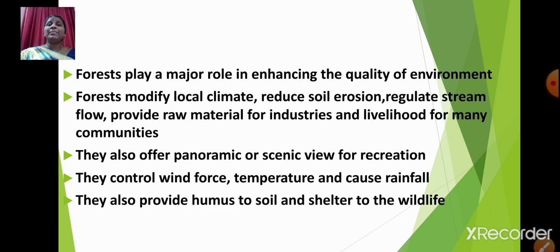They also offer panoramic or scenic view for recreation. The wind force is controlled, temperature is controlled. Forests also cause rainfall. Not only these, students, forests also provide humus to soil, that adds fertility to the soil, as well as provide shelter to the wildlife.